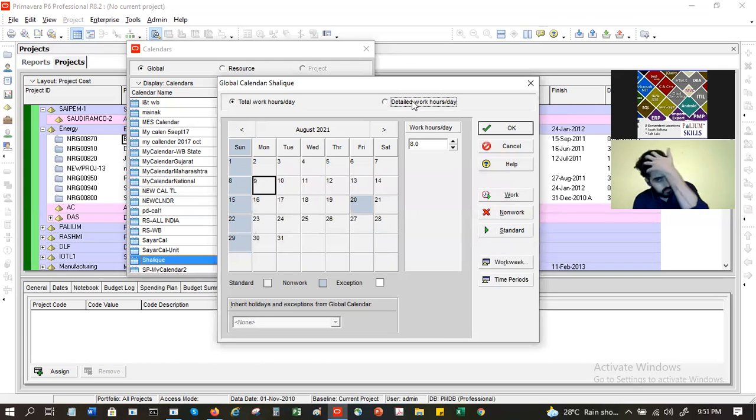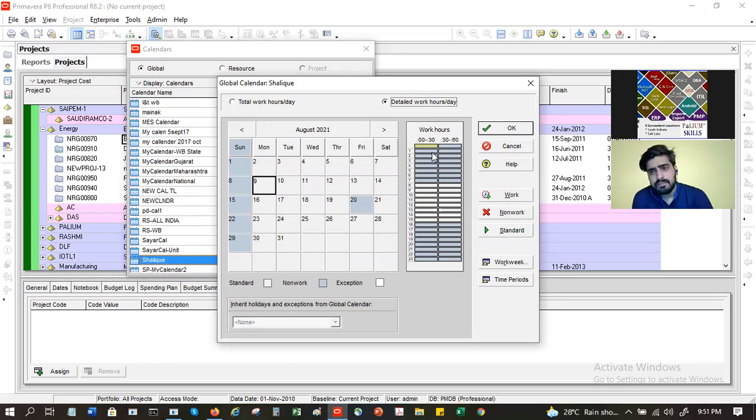If I click on detailed work hours, I will get the hour-wise breakup for the entire 24 hours of the day. 12 midnight to 12:30, 12:30 to 1, 1 to 1:30, 1:30 to 2, and like that it will continue 2 to 2:30, 2:30 to 3, 3 to 3:30, 3:30 to 4, 4 to 4:30, 4:30 to 5, and like that for the entire 24 hours.